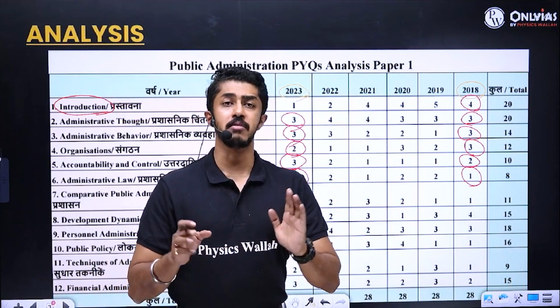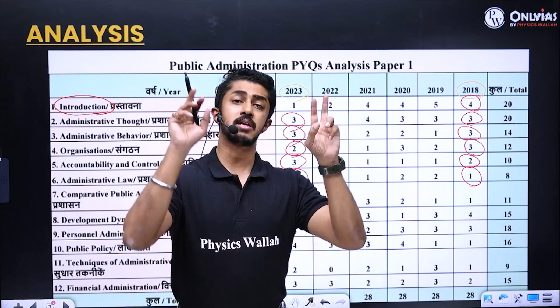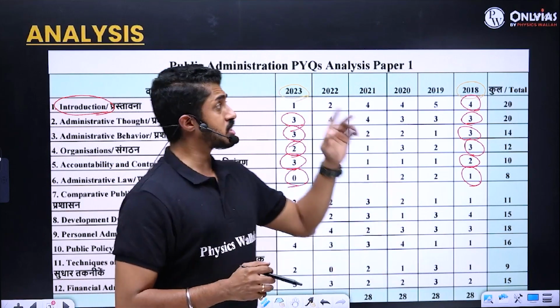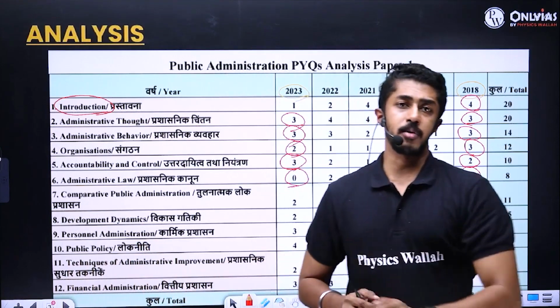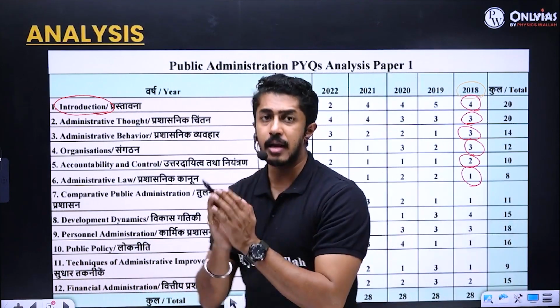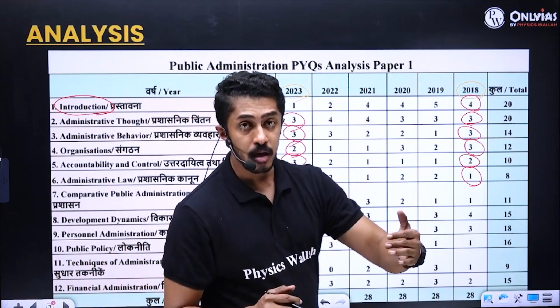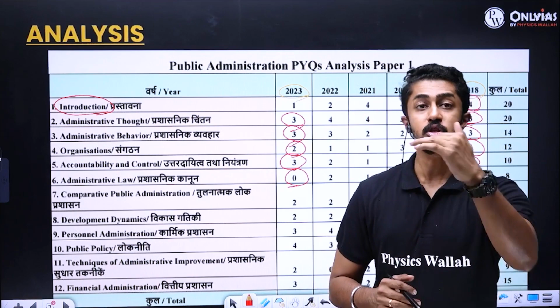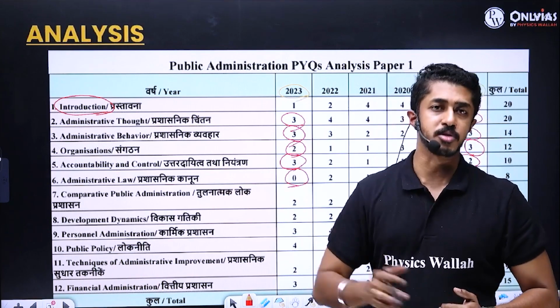Otherwise, it is going to become really tough. That is why public administration becomes the toughest optional, not because the subject is tough, but thanks to faculties who are not capable enough, who don't know how to interlink paper 1 and paper 2 along with current affairs, and who make the work of the students double. Otherwise, this is a very easy optional.